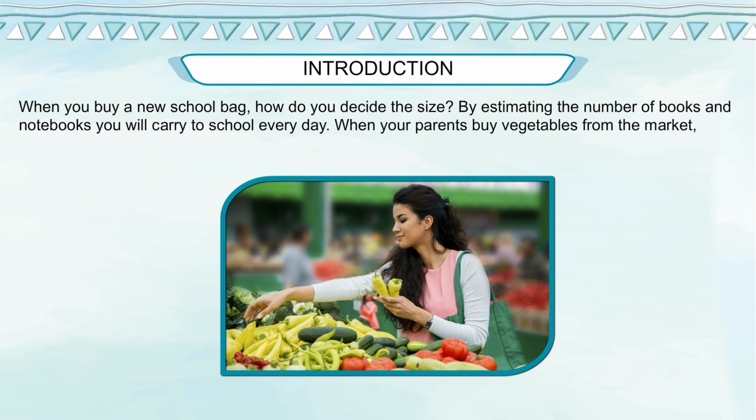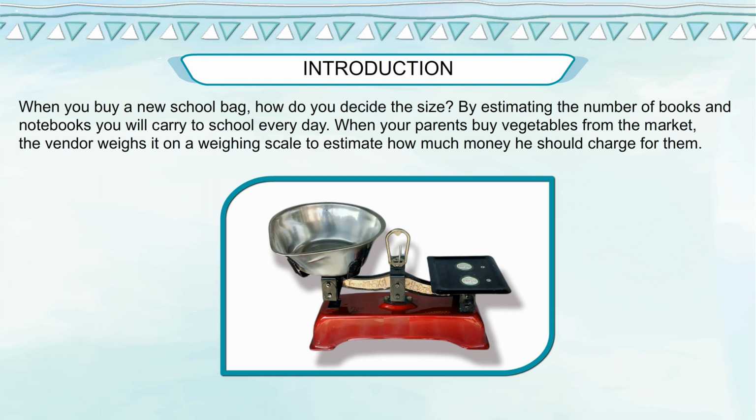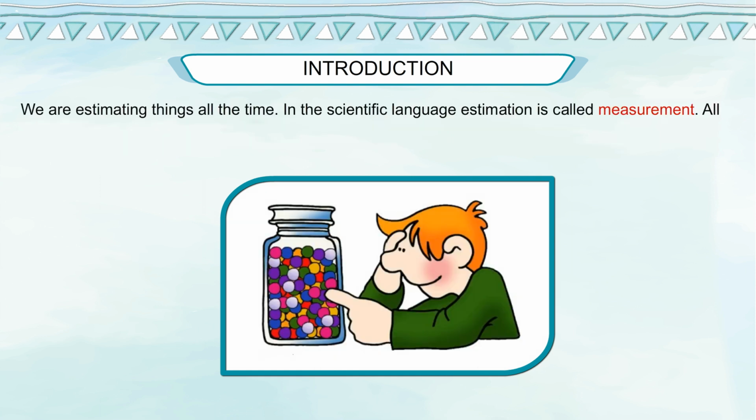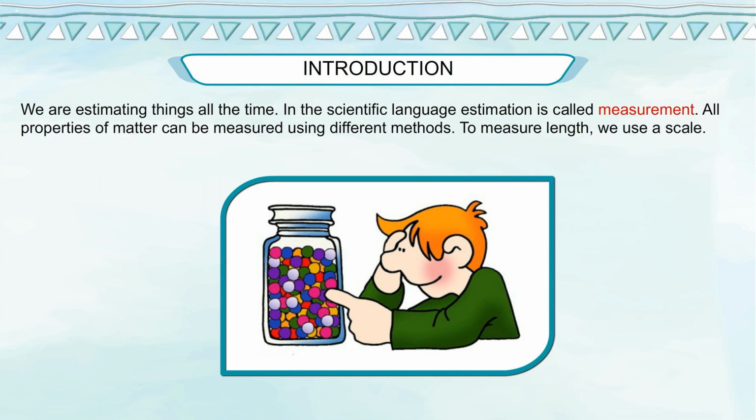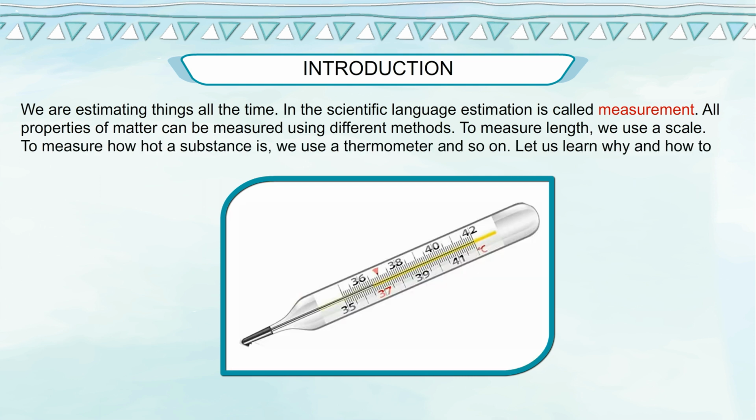When your parents buy vegetables from the market, the vendor weighs them on a weighing scale to estimate how much money he should charge for them. We are estimating things all the time. In scientific language, estimation is called measurement. All properties of matter can be measured using different methods. To measure length, we use a scale. To measure how hot a substance is, we use a thermometer, and so on. Let us learn why and how to measure different properties of matter.